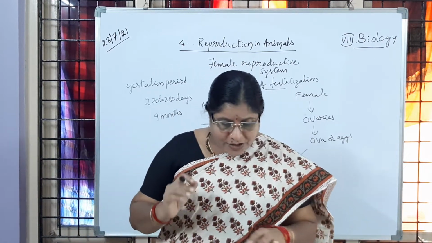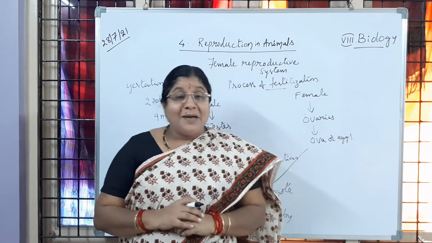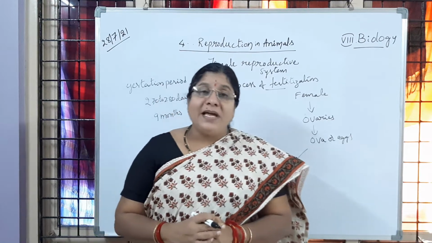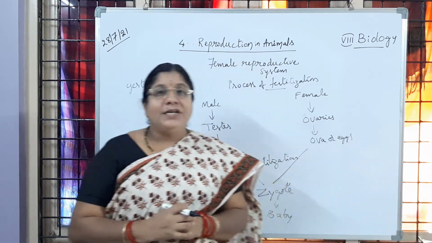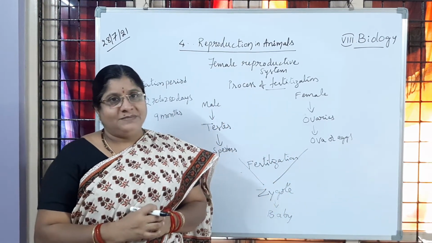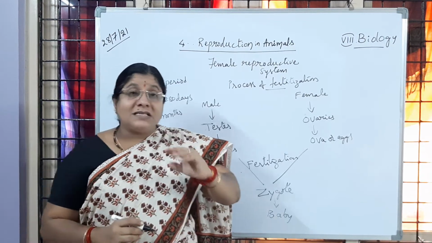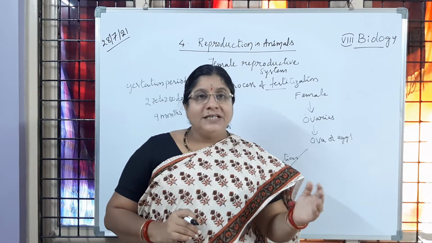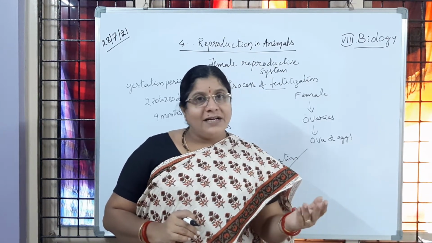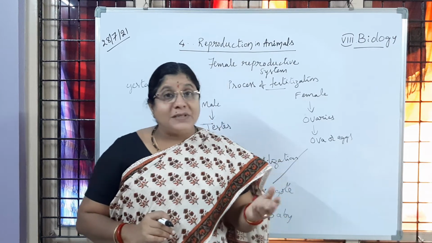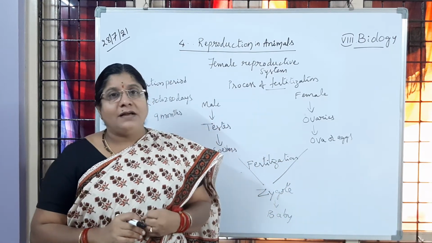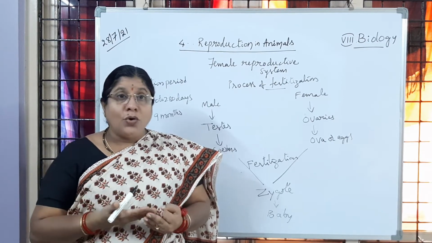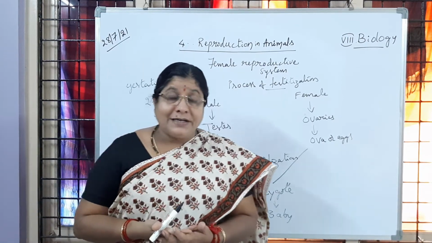Like that you are going to learn here. But in some animals, the fusion of male gamete with female gamete happens outside the body. If the process of fertilization happens inside the body of the female, then it is called internal fertilization. Give examples for internal fertilization. Just now you learned human beings, then cow, goat, horse, sheep, dog, cat.